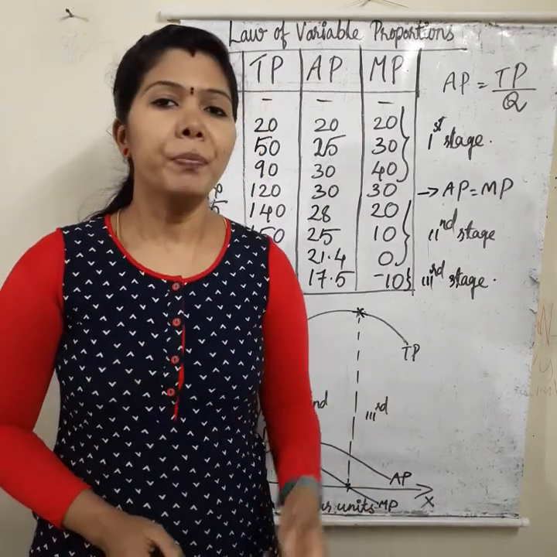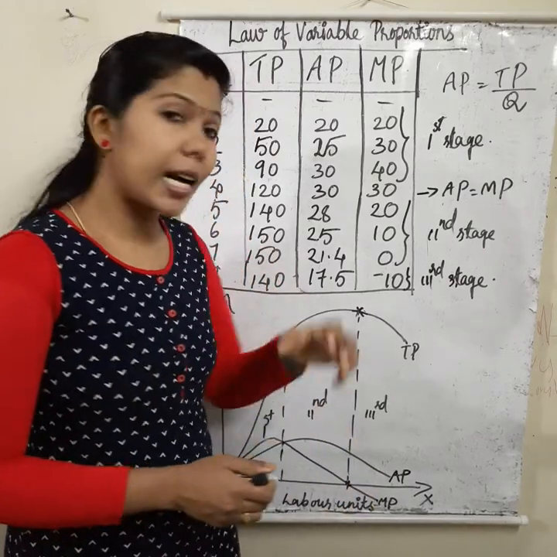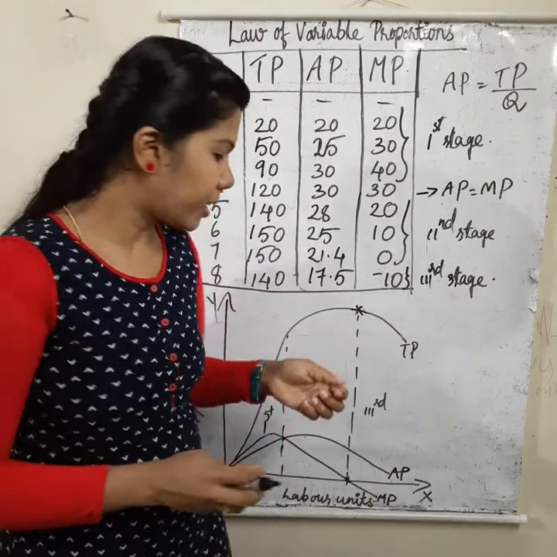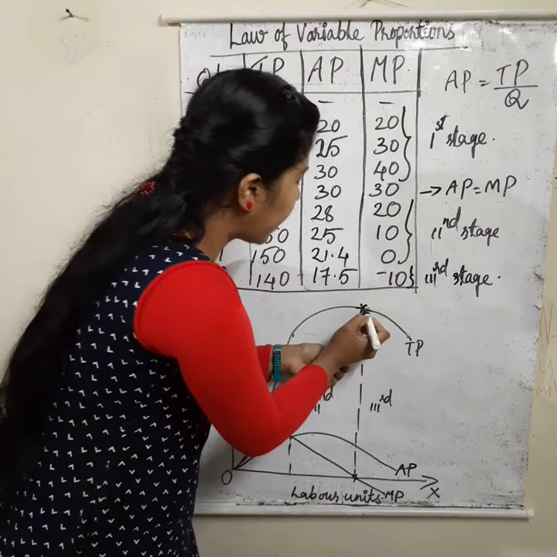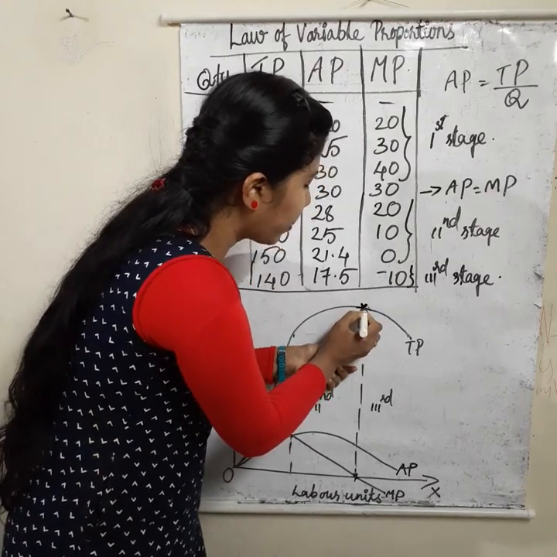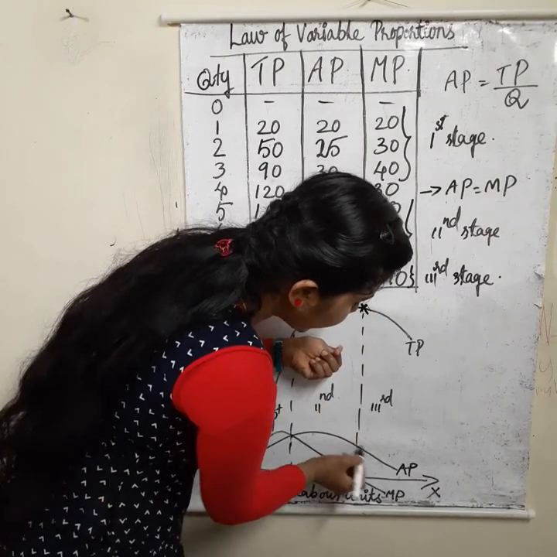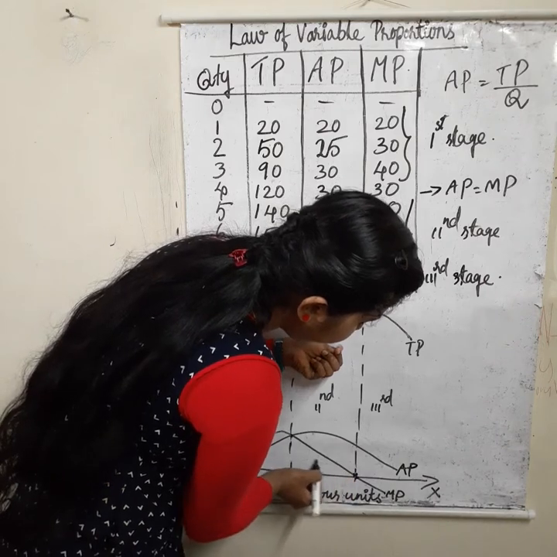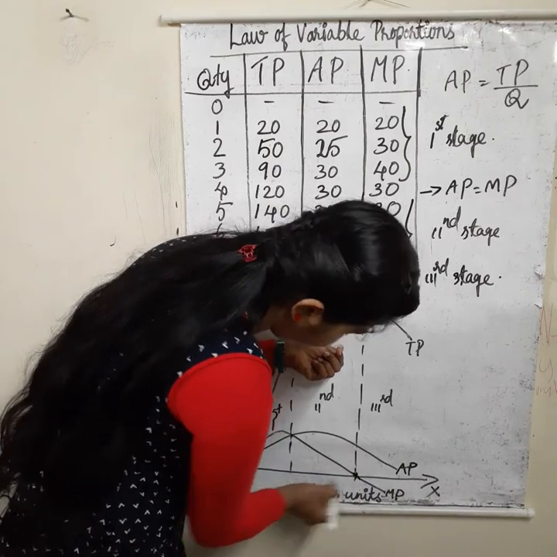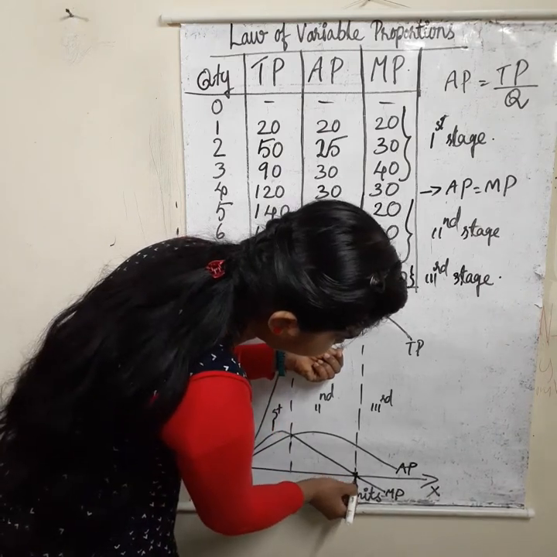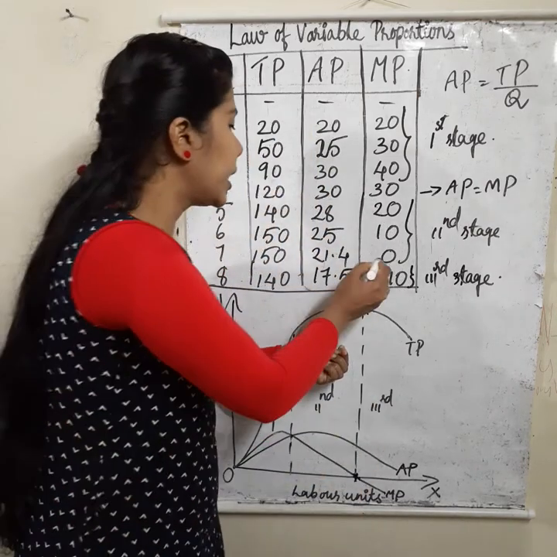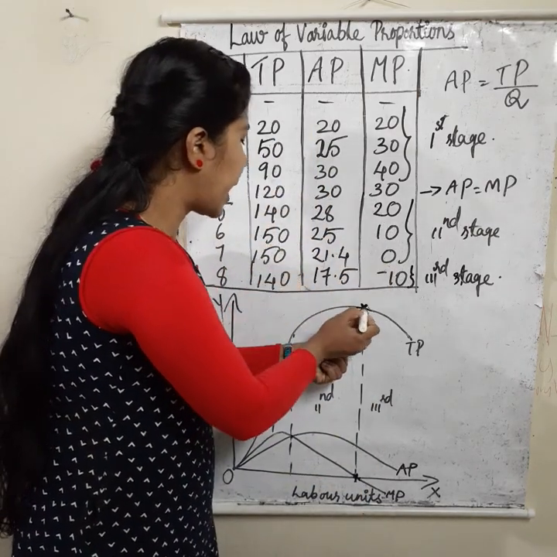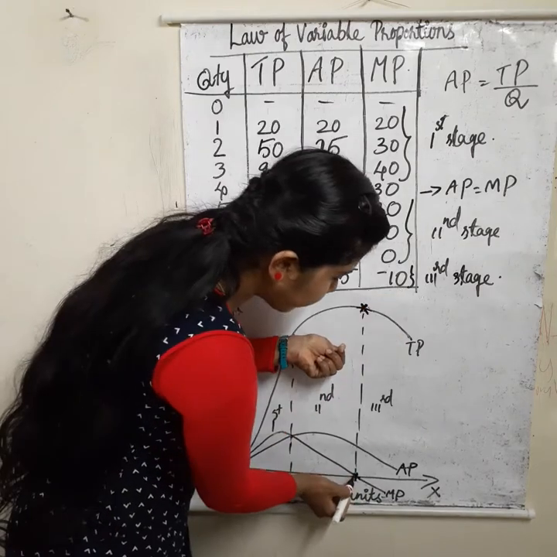And third stage. Starting of the third stage or end of the second stage, total product will become maximum and constant. Here total product is constant. Then average product is declining. Marginal product curve touches the origin. That means marginal product is 0. When total product is maximum, marginal product will become 0 here.